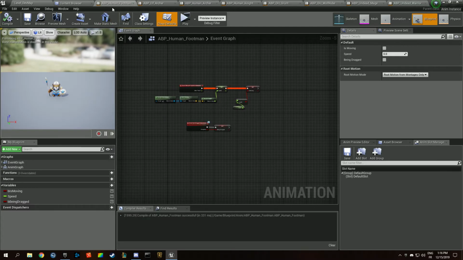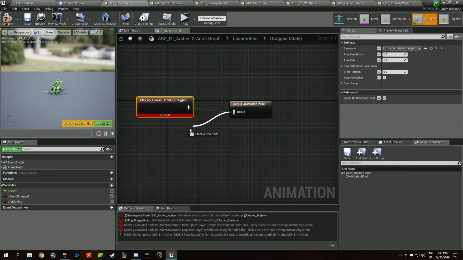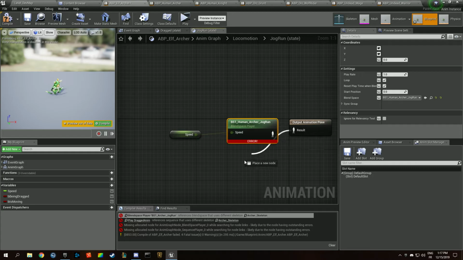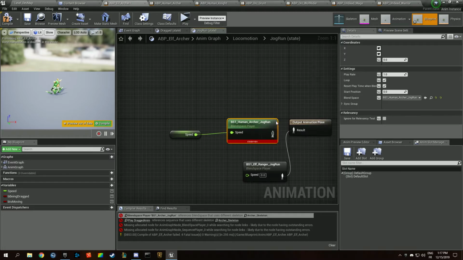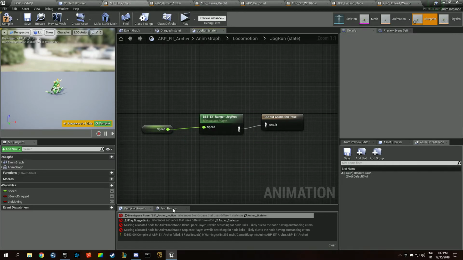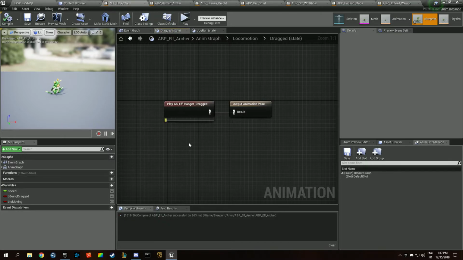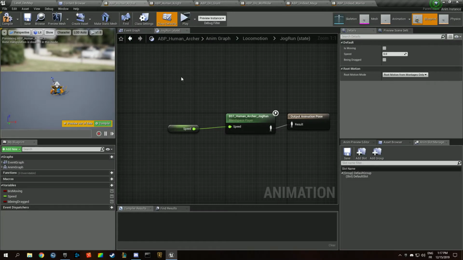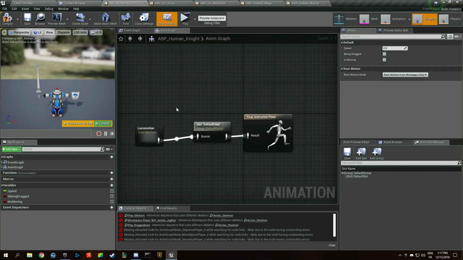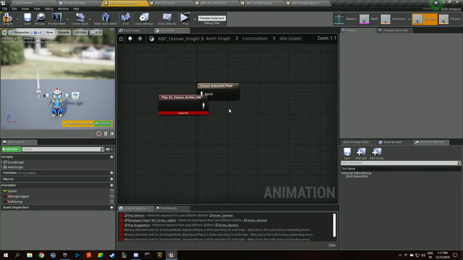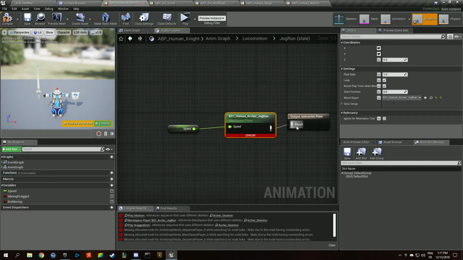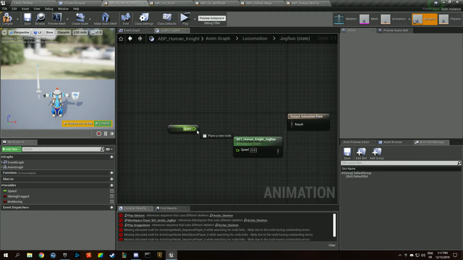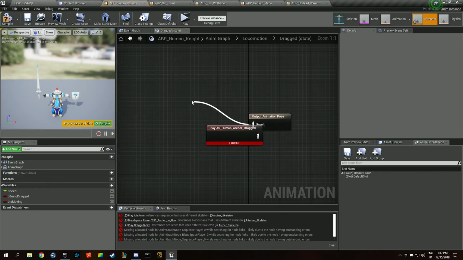So the footman, it should be fine. The elf archer, so we want to use dragged in here. Elf ranger drag. Jog run. Which one do we want to use? That one. Like this. Elf ranger drag, it's looking fine. The human archer we're going to compile, it's fine. Human knight, go to locomotion, idle. We want idle here. Or locomotion jog run, we want jog run here for the knight. And we also want that here.